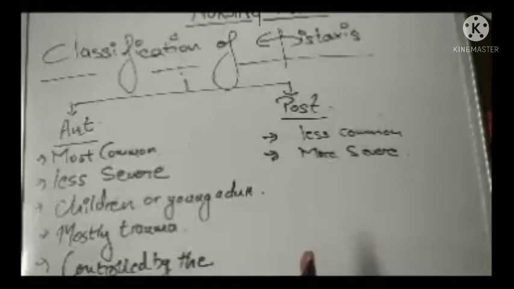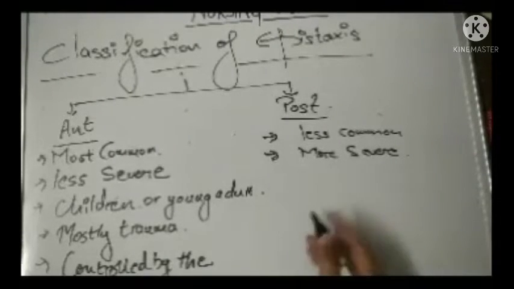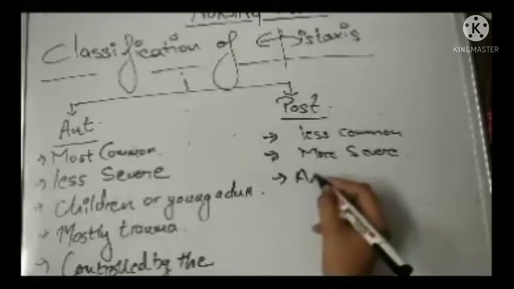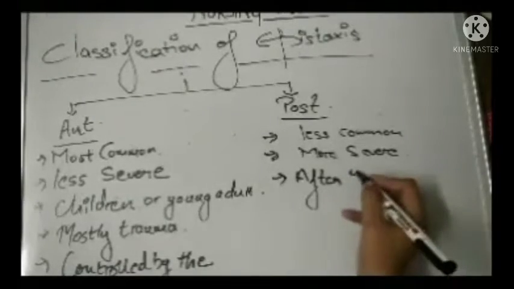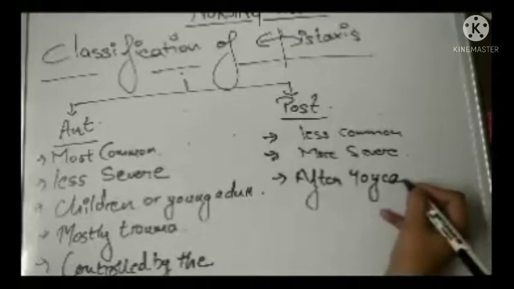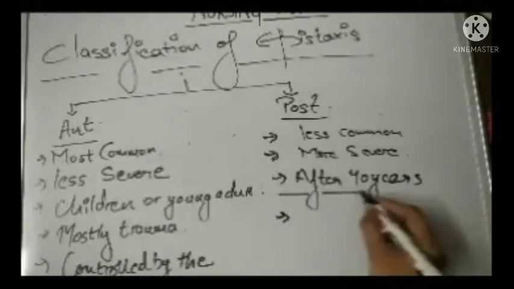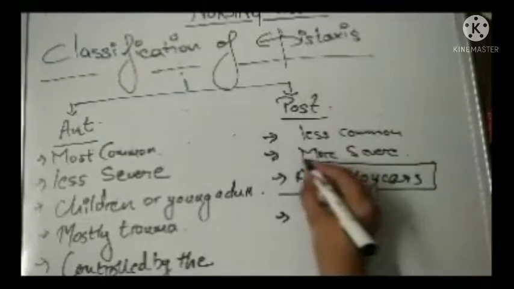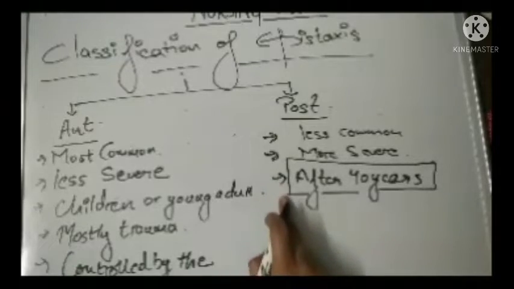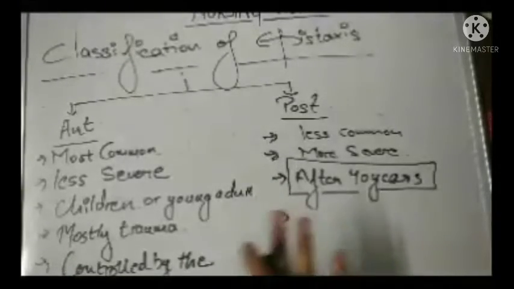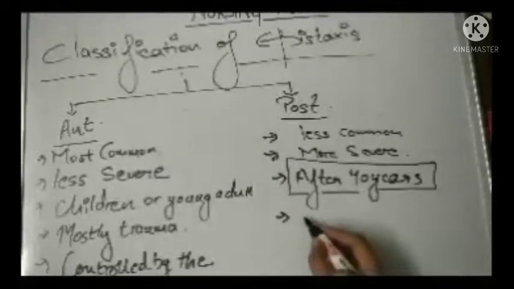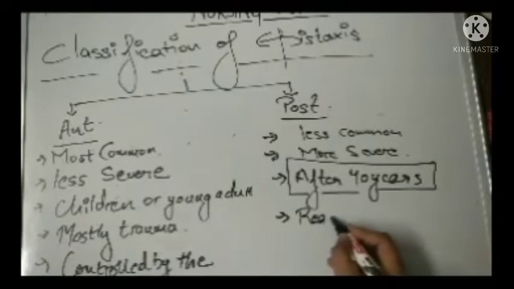Then the posterior bleed is very less common but more severe, and it can be seen in persons after 40 years, with other associated conditions like blood dyscrasias, and other causes we will see when we study the causes of epistaxis. Then the reason can be hypertension.